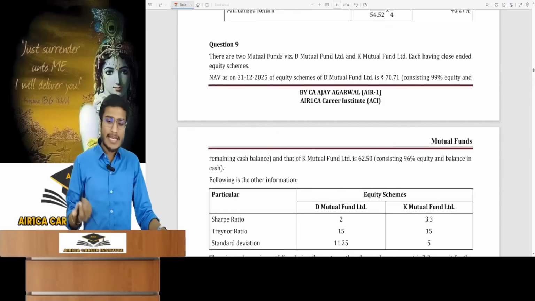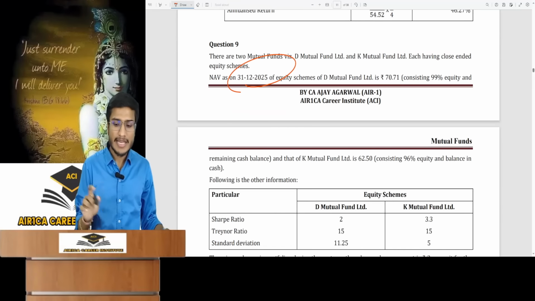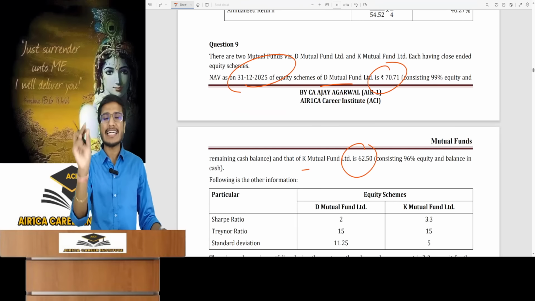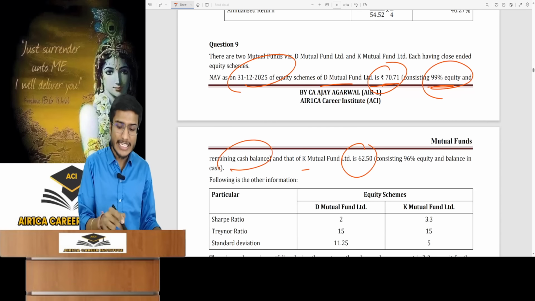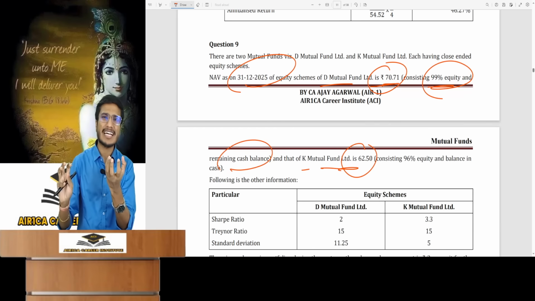Let me explain this question once. What did we do in question number 9? In question number 9, on a particular day, the NAV of two mutual funds was given, D and K. NAV means net asset value per unit, and what is the net asset in a unit? Then the net asset value is 99% equity and the remaining balance left is the cash. For K's mutual fund, the net assets were explained as bifurcated and shown.